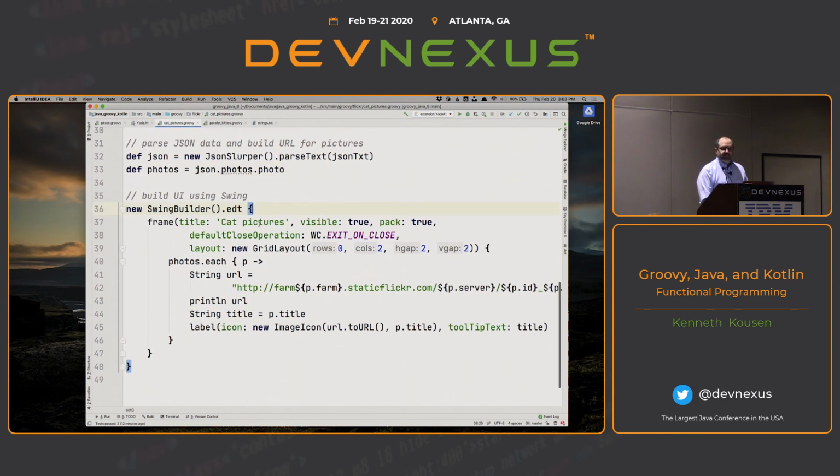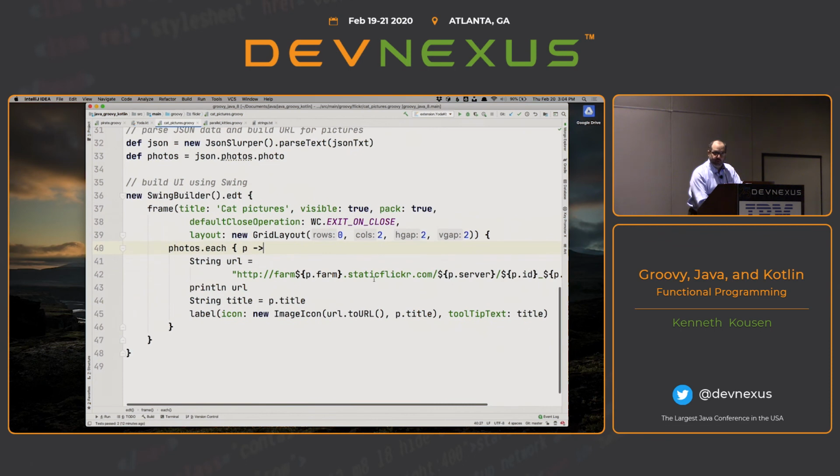And then this is something that is unique to Groovy of the 3 languages. They have what they call these builder classes. And this swing builder will let me create a JFrame with a title and set visible to true and pack and set default close operation and all this stuff. And I'm going to walk through each photo. This is the actual URL of the photo from the JSON response. I'll print it so you'll see it there. And then I make a JLabel with an image icon that has the URL in it and the tooltip text.